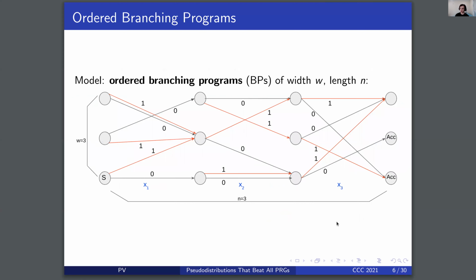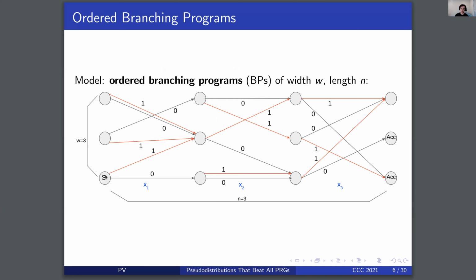Now we'll introduce some of the models under consideration. The first one we introduce is ordered branching programs of width w and length n. This model captures how a small space algorithm accesses its random bits. We start at the start state in layer 1, and then we read the first bit, x1.